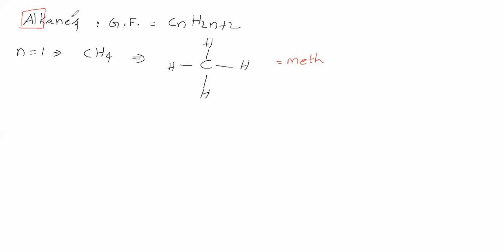Then what is the suffix in this one? Ane. That "ane" you write as it is. Therefore, the name of this one is methane. So what is the methane formula? CH4.